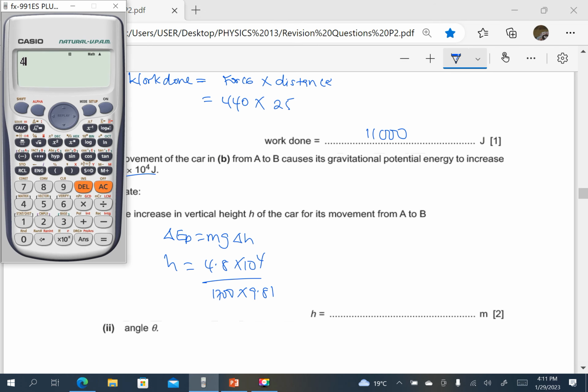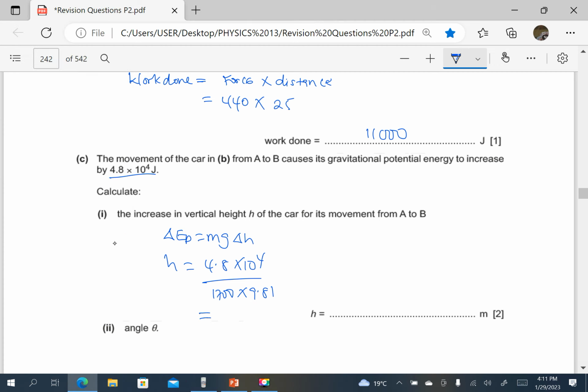So 4.8 times 10 power 4 divided by 1700 times 9.81. So that is 2.88, or approximately 2.9.